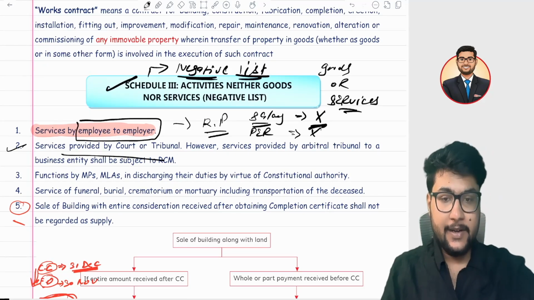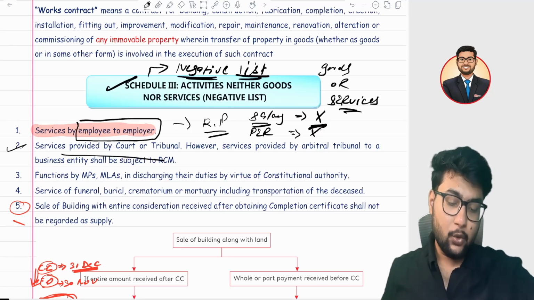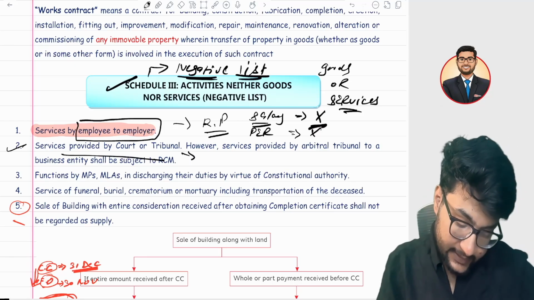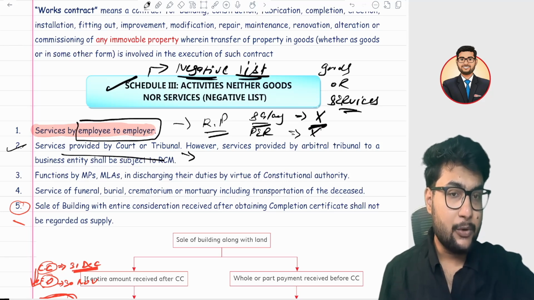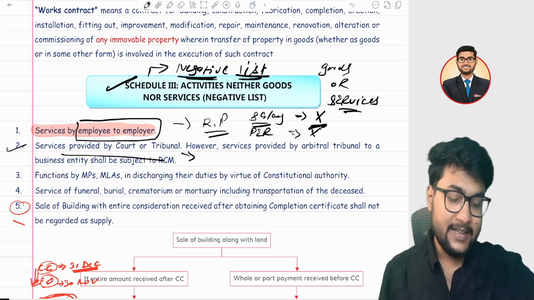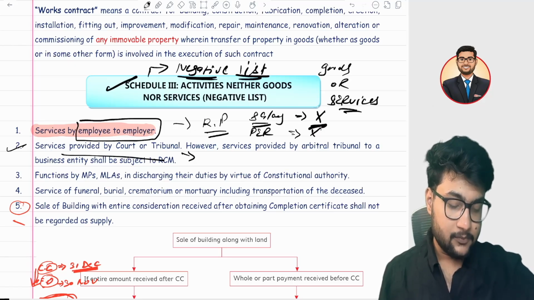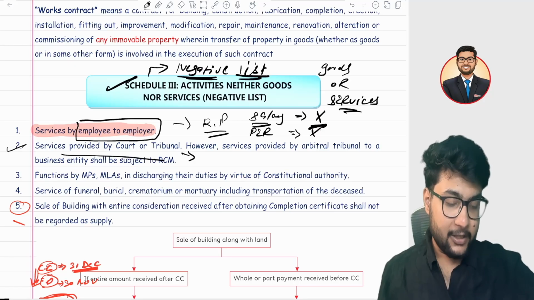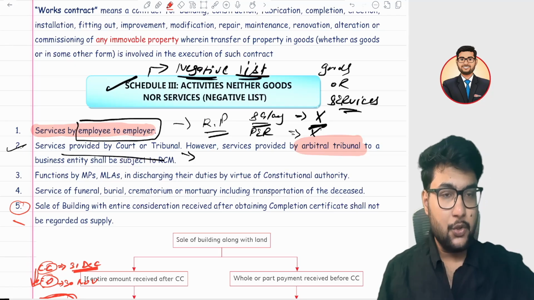Second is services provided by a court or tribunal. So there are basically two types of courts. First is the High Court, Supreme Court, and appellate tribunals. These are the courts which are recognized by law, and it is covered under Schedule 3, meaning there will be no GST. If a court is charging some amount as a fee, as an application fee, in that case you do not need to pay any GST on it. But in case of an arbitral tribunal, the arbitral tribunal is different from a court which is recognized by law.